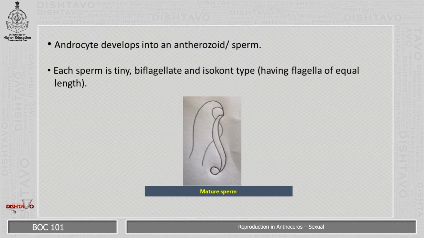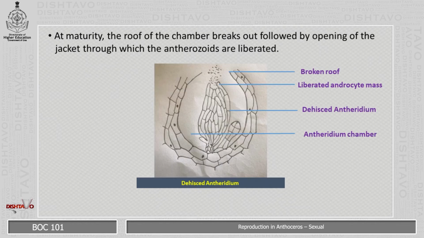Androcytes develop into antherozoids or the sperms. Each sperm is tiny, biflagellate and having flagella of equal length. In the picture, you can see the mature sperm having the biflagellate flagella. They are isokont type. At maturity, the roof of the chamber breaks out, followed by the opening of the jacket, through which the antherozoids are liberated.